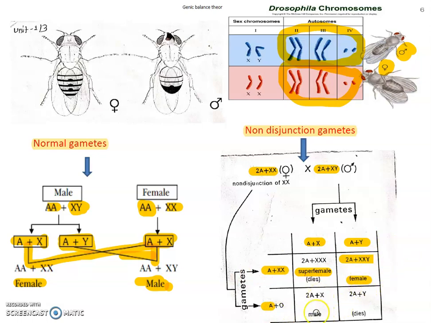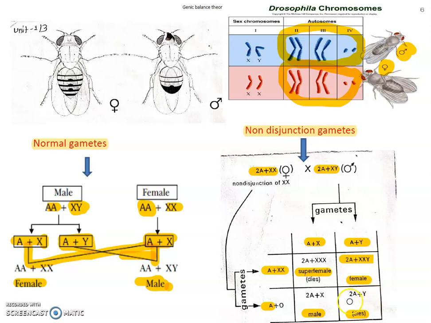In this condition, if the X chromosome is absent, this gamete and this gamete come together and fertilize, that time a male forms and this one dies because there is only a single Y. So only the Y chromosome is there, and in the absence of the X chromosome it dies.